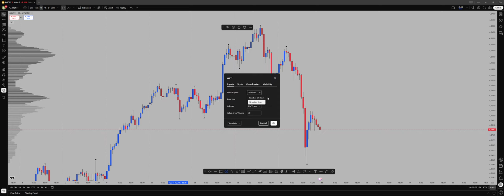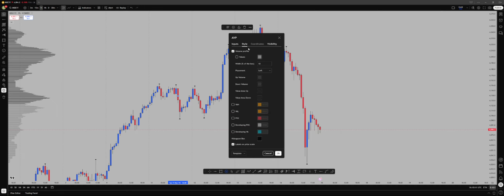Now, because TradingView doesn't use real tick volume, they use an estimation. All right, so I normally leave it at ticks per row for all the volume profile types, not just the anchored one. Then when you go to start, it has pretty much the same settings. When you increase it, you see that the profile will also come up. So I normally leave it at 10.